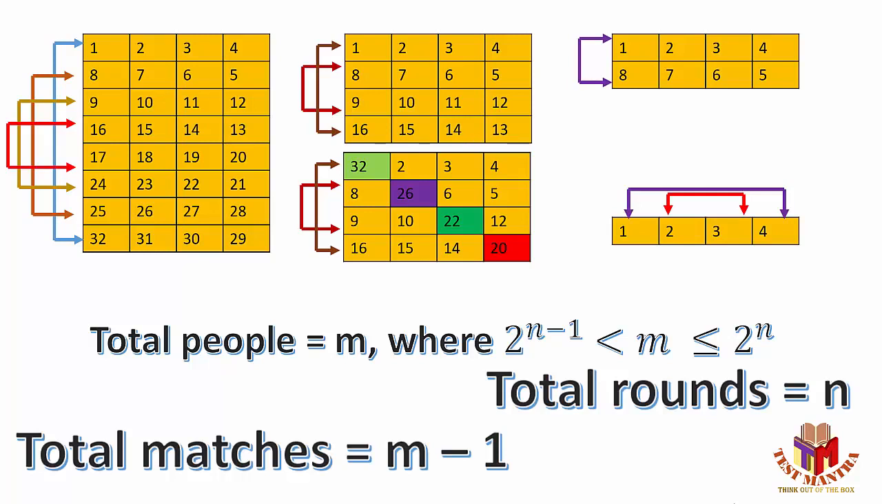Now if we think in the other way out, there is only one winner out of 32 people. That means I can say there will be altogether 31 losers. To get 31 losers, there should be altogether 31 matches. So if 31 matches are there, in that case it's nothing but m minus 1 matches.